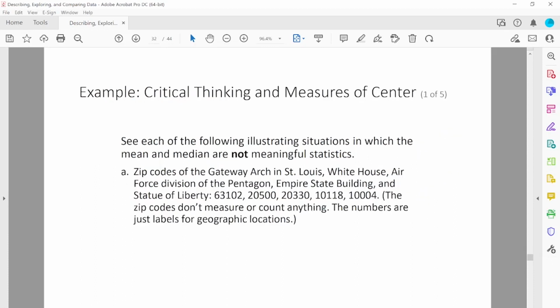So one example, let's say you have zip codes. This is the data for the zip codes of the Gateway Arch in St. Louis, White House, Air Force Division of the Pentagon, Empire State Building, and Statue of Liberty. So these are the zip codes for 5 different locations. But even though you can measure the center, it doesn't make sense because these are just zip codes. The zip codes don't measure or count anything. The numbers are just labels for geographical location.